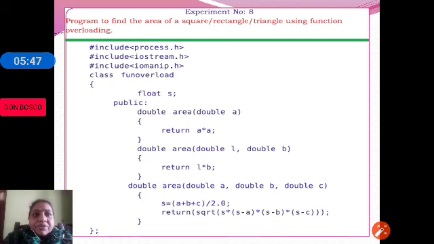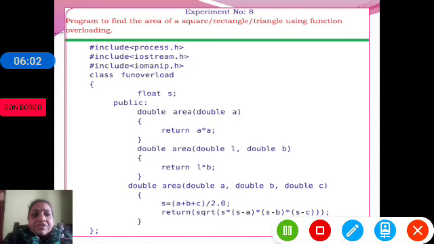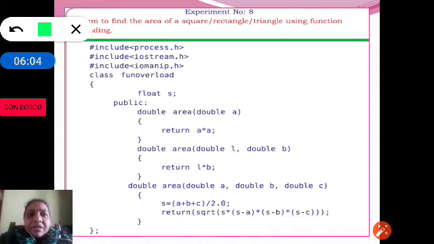To find the area of a triangle, we require three sides, A, B and C. We use function overloading, defining all three functions with the same name, area.